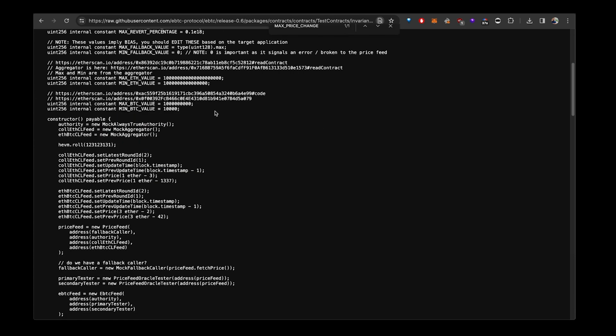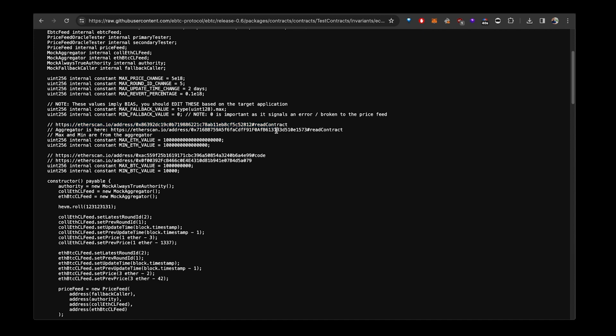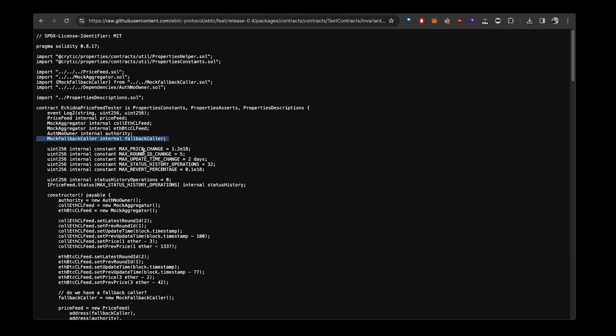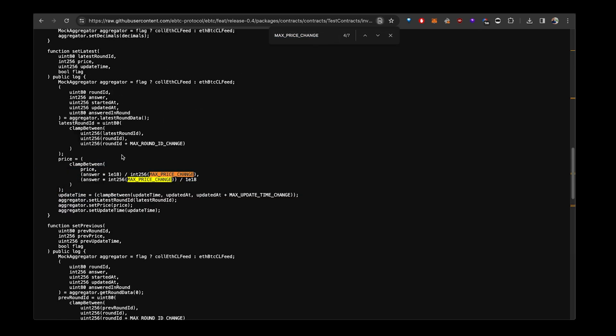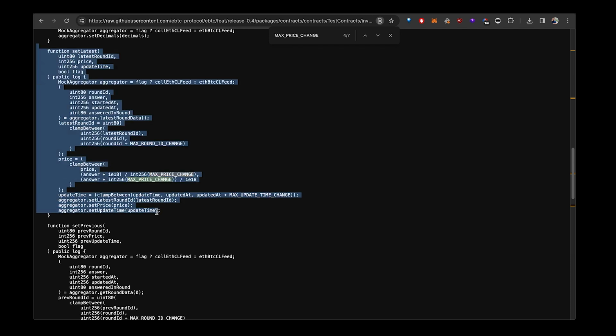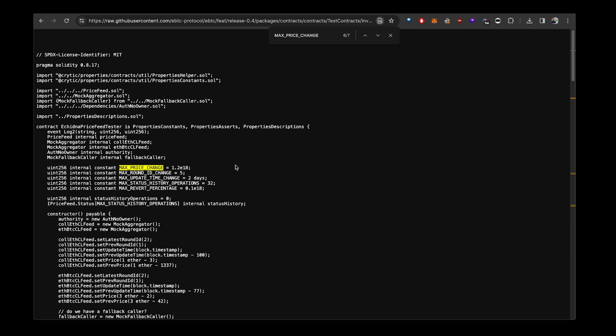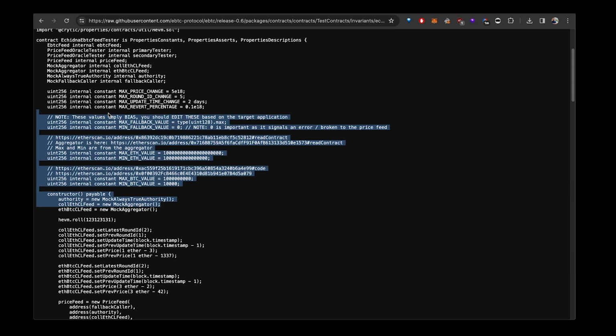And so what I did is I actually went on chain. You can see the addresses here. And I just got the maximum value for the ETH feed and the minimum value, as well as the maximum and the minimum value for the BTC feed. And I just set those to those defaults. That way, it was impossible to have any opinion. We went from changing the price by 20% each time, at most, basically destroying the possibility of exploring prices because we are using this clamp variable, to whatever is theoretically possible, letting the fuzzer try all of them. And by doing that, we were able to reproduce the bug.